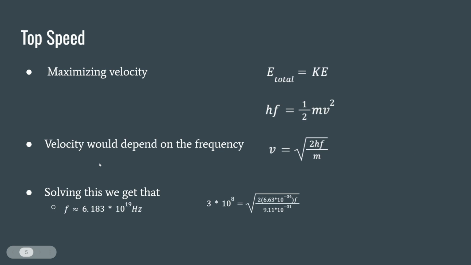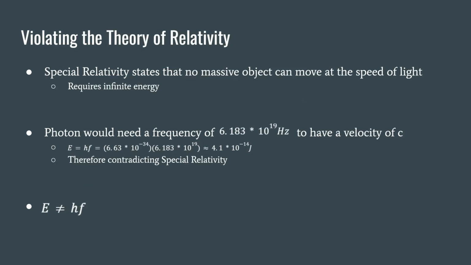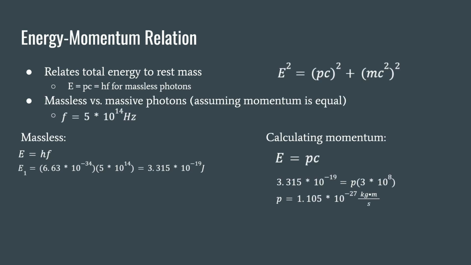We can find the frequency associated with our top speed by assuming that gravitational potential energy is 0. And upon calculating, we find that the frequency is about 6.183 times 10 to the 19th hertz. This poses a problem, because special relativity states that no massive object can move at the speed of light since this requires infinite energy, and our photon requires just 4.1 times 10 to the negative 14th joules to move at this speed, which contradicts special relativity. From this, we can also conclude that E does not equal hf for massive photons.